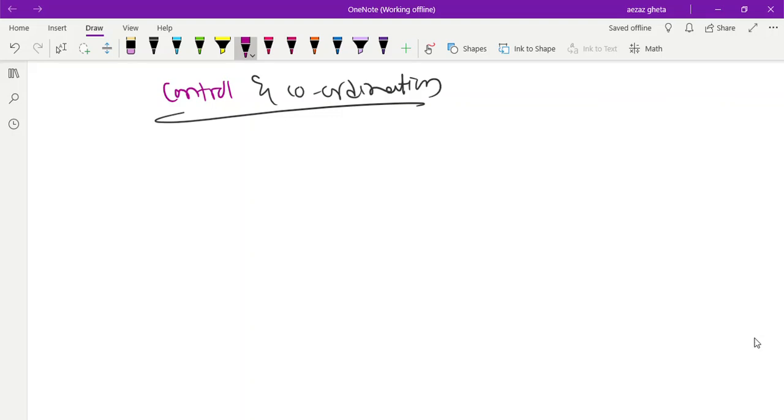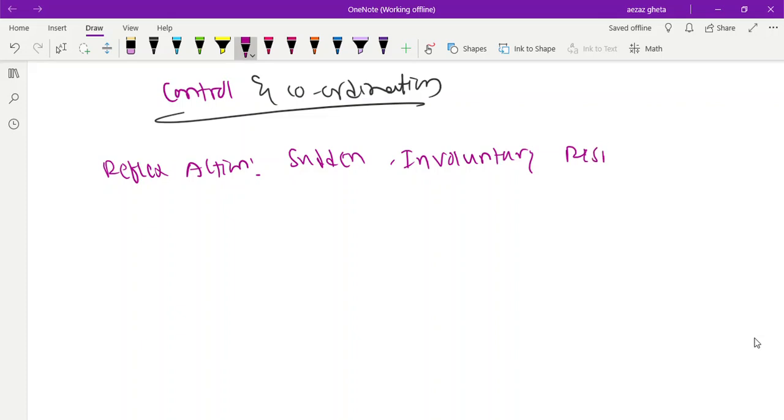First of all, what is reflex action, which is a very important point? Reflex action is nothing but a sudden involuntary response to a stimulus. Stimulus is nothing but changes in the internal or external environment. The center of reflex action is the spinal cord. Who controls reflex action? Spinal cord.